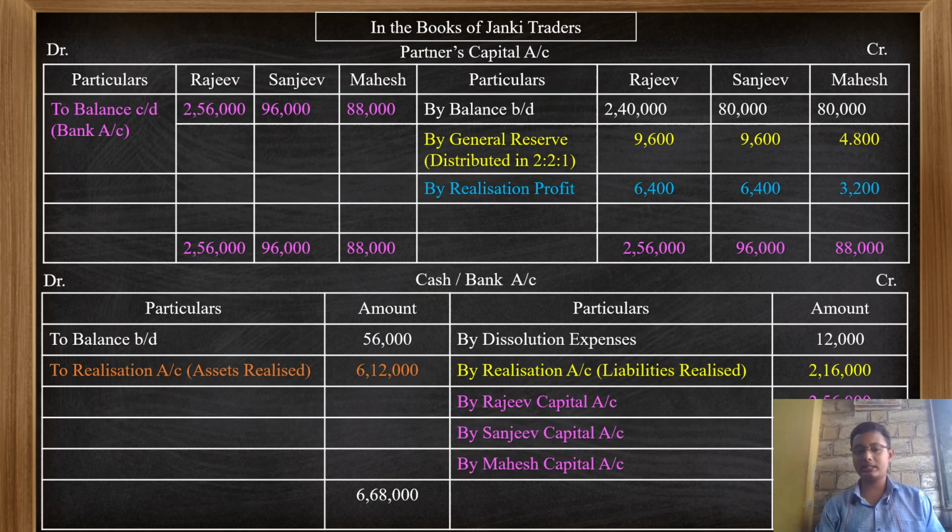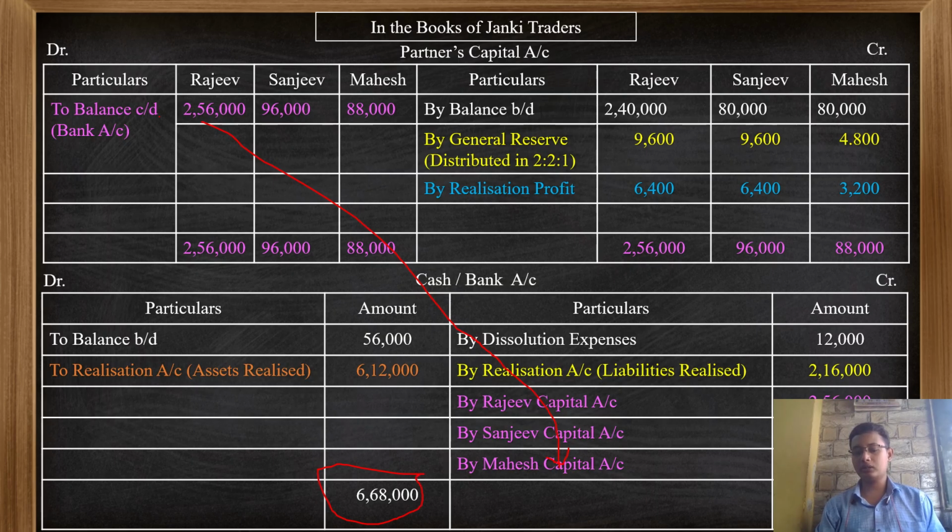Liabilities realized were on the credit side, that is the liabilities paid. Total amount I have written here, it has 2,16,000. Same with the asset. Assets were sold at their specific values. So I have considered the total value, it has 6,12,000. Here the last final will be the Rajiv Capital, Sanjeev and Mahesh Capital, which will be getting the amount transferred from our capital account. After completion of all such entries, our cash bank account should get tallied at 6,68,000.